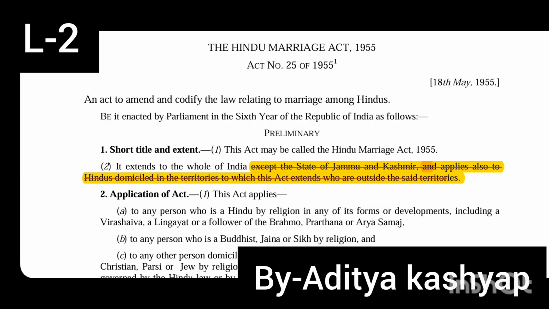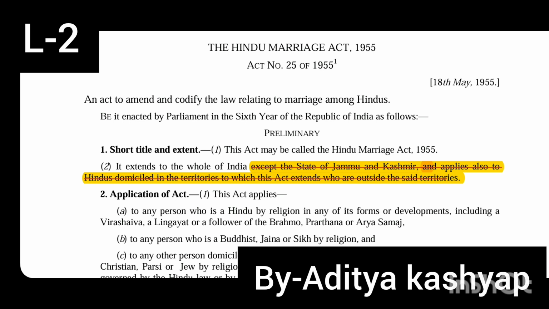So let's start with the two sections. The first one is Section 1, which talks about the short title and extent. This suggests that this Act is called the Hindu Marriage Act 1955 and it extends to the whole of India. So this is basically Section 1. Now let's move on to Section 2. Section 2 talks about the application of the Act. Application of the Act basically means this Act applies to Hindus. So here the question is, who is a Hindu?